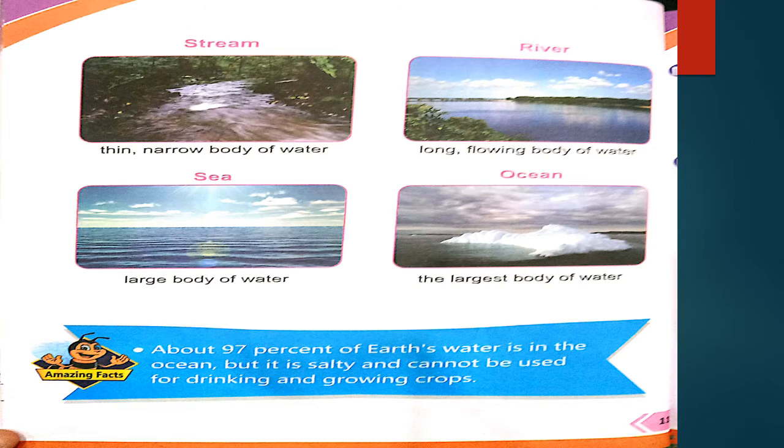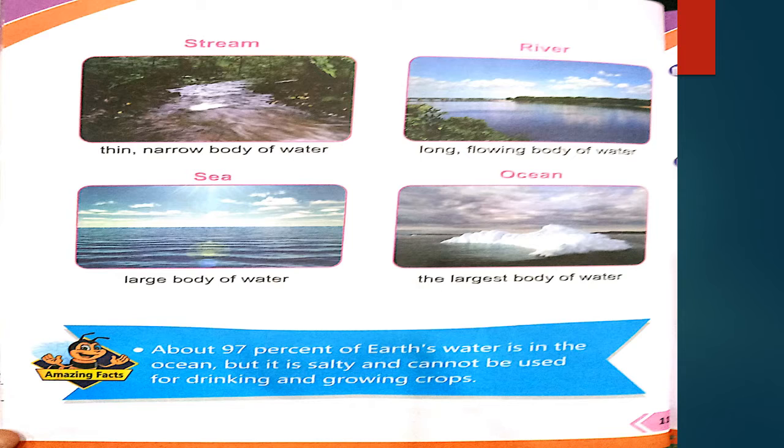Okay students, this is the last page of your reading book of this chapter and the page number is 11. There are some more pictures. As you can see, the first image is about stream, thin narrow body of water. As you can see in the image, there is the water but it is thin and narrow, so it is called stream. The next image is about river.